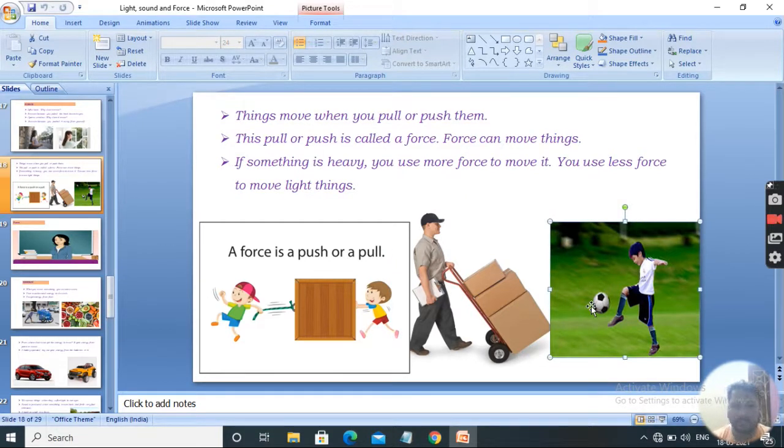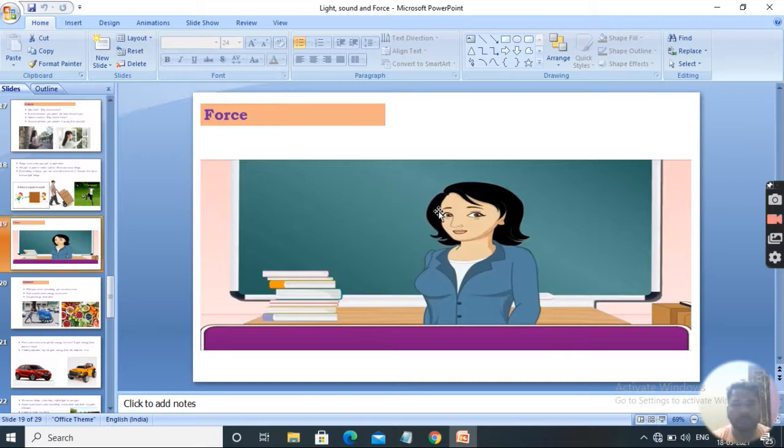Here the boy is playing football. Things move when you pull or push them. This pull or push is called a force. Force can move things. If something is heavy, you use more force to move it. Look at this picture and observe. You use less force to move light things. Here the boy uses light force to move the things. Look at this video. That is the video of the force.